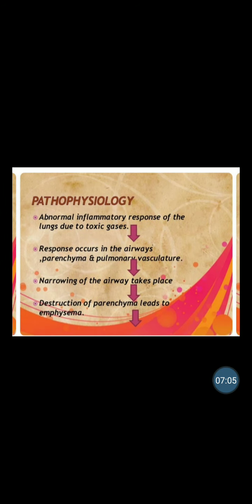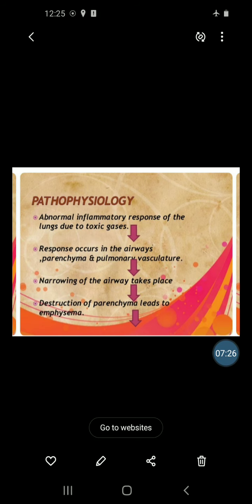Then we'll see the pathophysiology. There is an abnormal inflammatory response of the lung due to toxic gases. The response occurs in the airways, parenchyma and pulmonary vasculature. Due to this, narrowing of the airway takes place, and the destruction of parenchyma leads to emphysema.